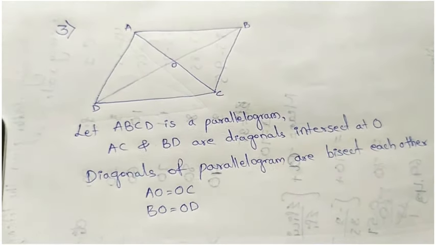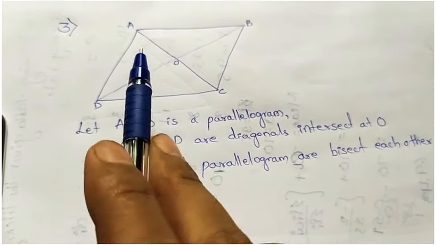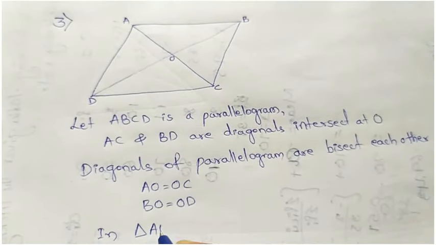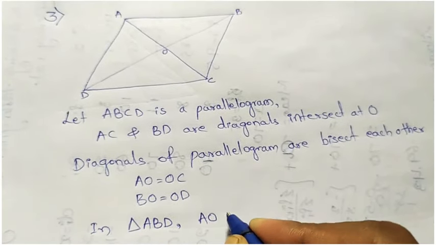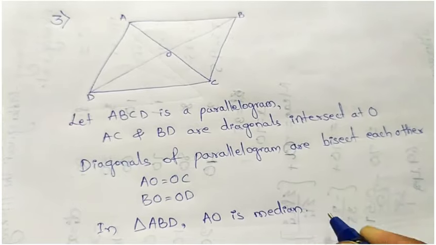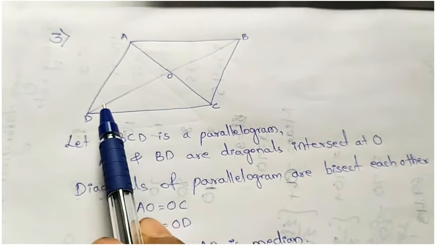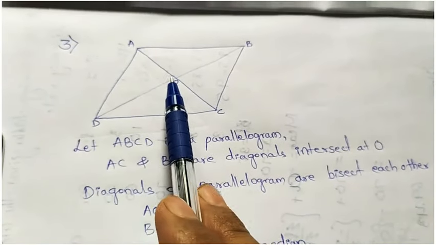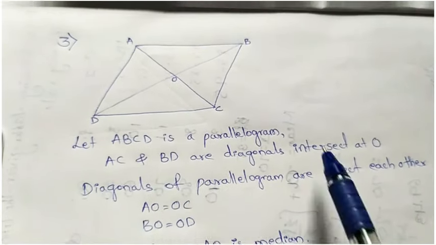Okay, now in triangle, first I will take triangle ABD. AO is median. Why is it median? Because on the third side, DO equal to OB, then a line which divides the third side becomes a median.